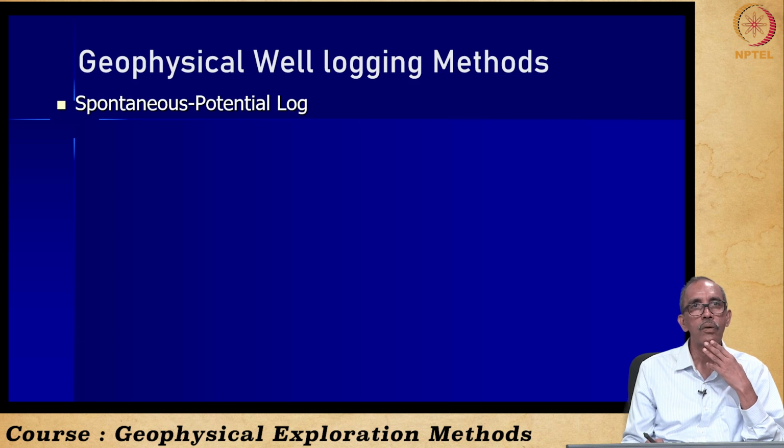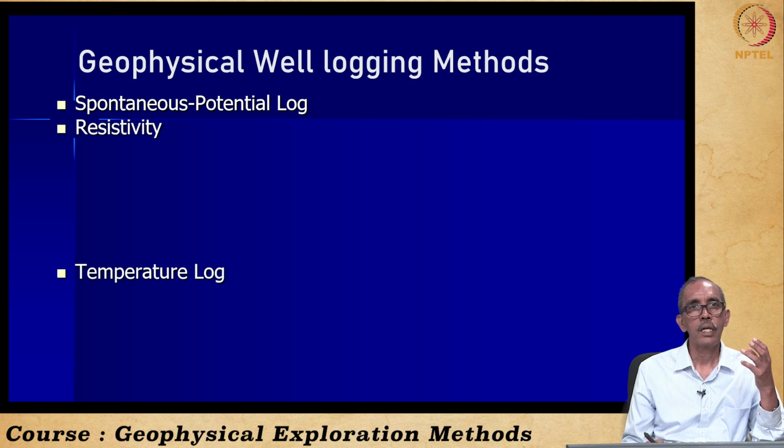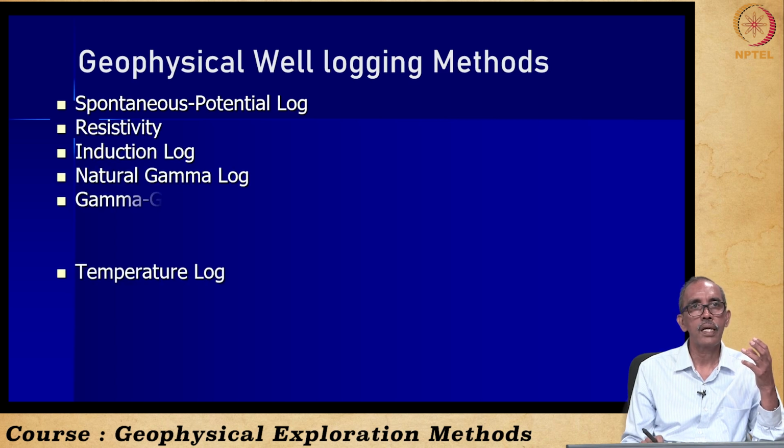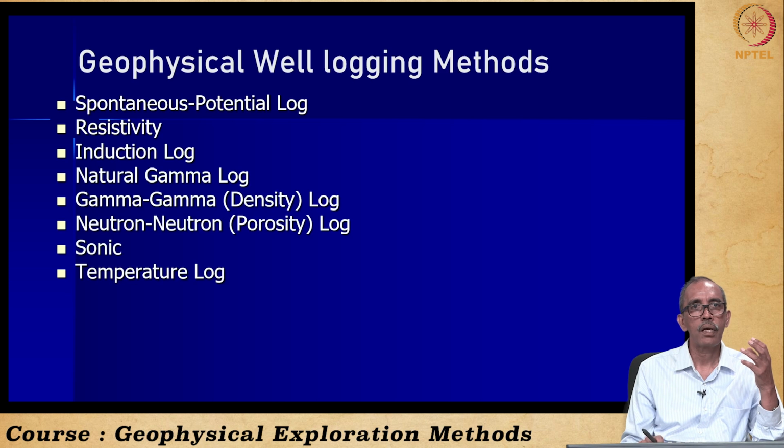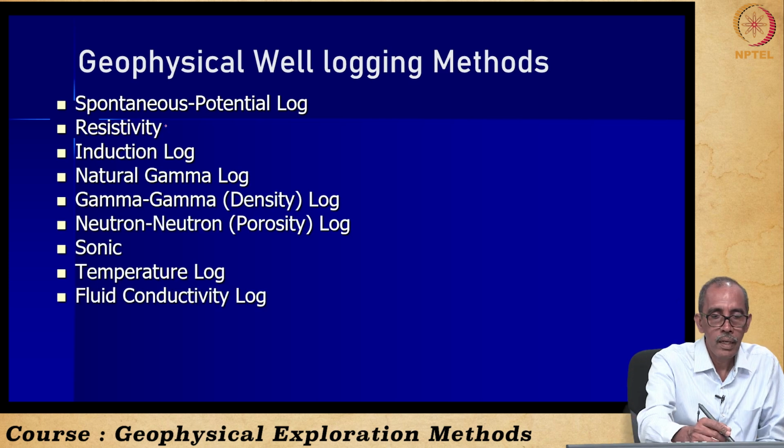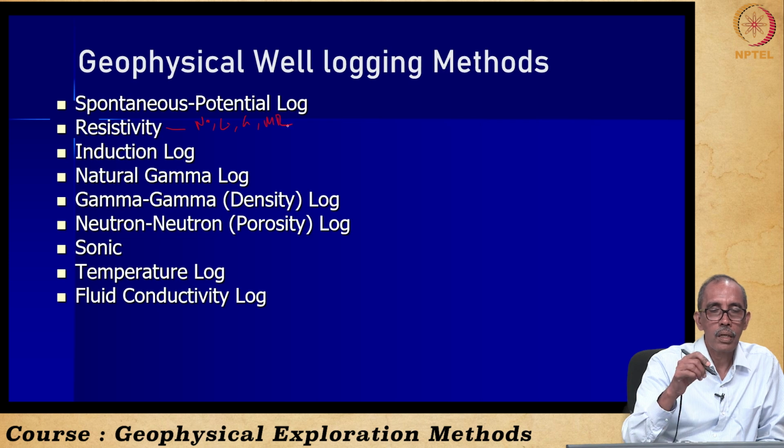First, we started logging by looking into the self potential log and resistivity log. Under resistivity log, we had seen different methods of logging, right? Under resistivity, we had seen in fact 4 methods, such as normal log, lateral log, then guard log, micro resistivity logging. Then we had seen induction logging.